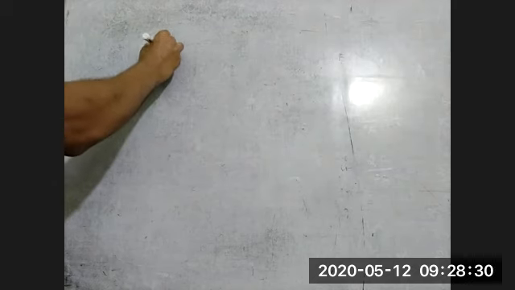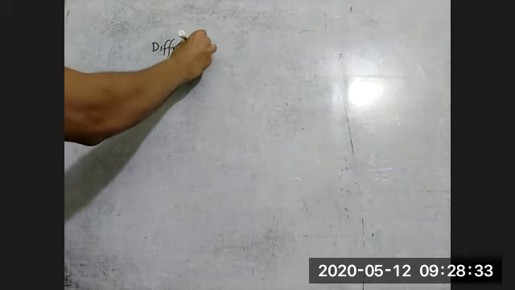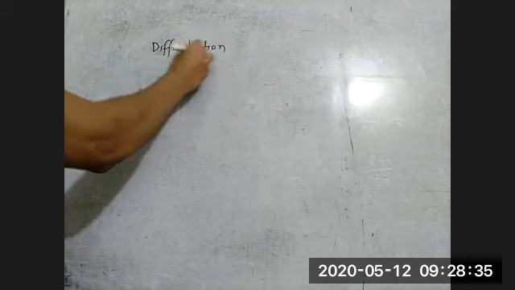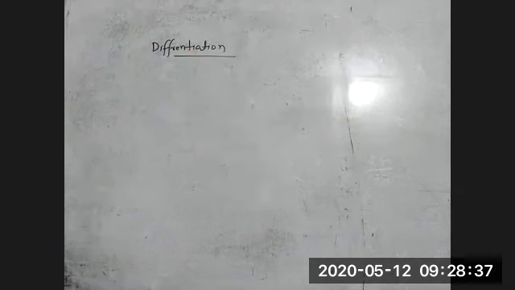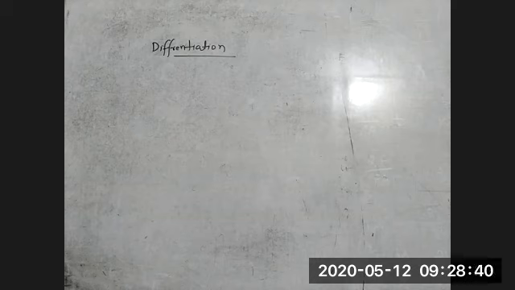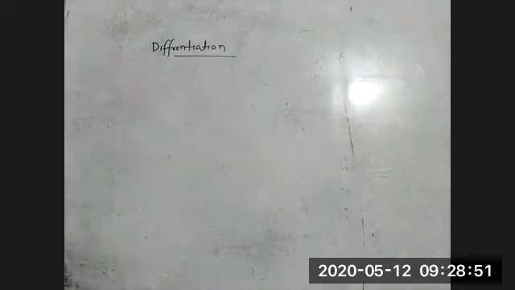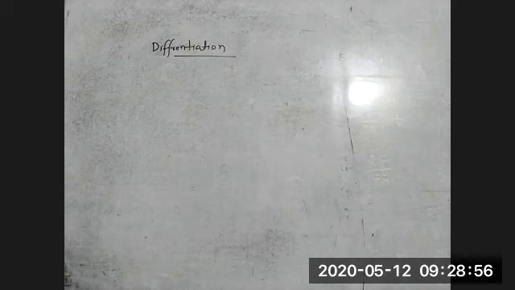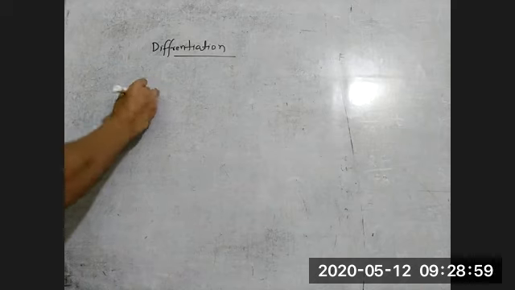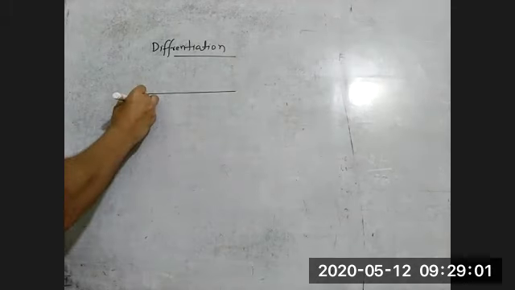So I'm writing this differentiation here. What is differentiation? The meaning of differentiation is, when we break something, or we differentiate something into small parts, that is called differentiation. In the English word also, differentiation is when we break something into small parts. We are differentiating the things. Suppose I'm taking this rod. This is the rod.